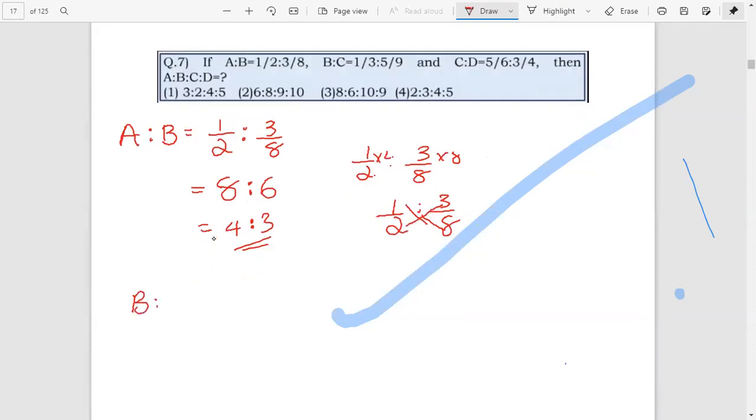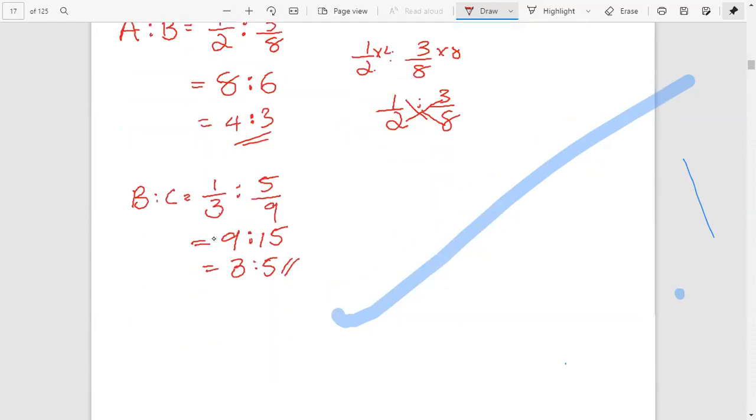B is to C equal to 1 by 3 is to 5 by 9. To make it a normal fraction, just cross multiply. That is 1 into 9, 9, is to 3 into 5, 15. That is 9 by 15. If we simplify, we get 3 is to 5.